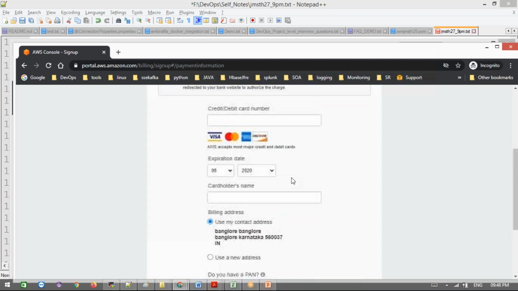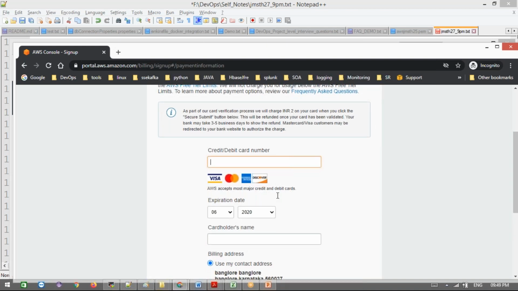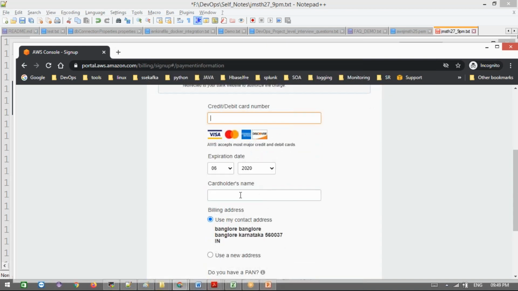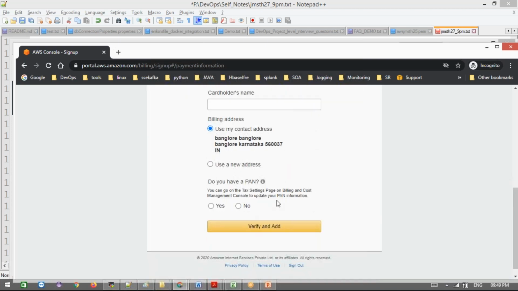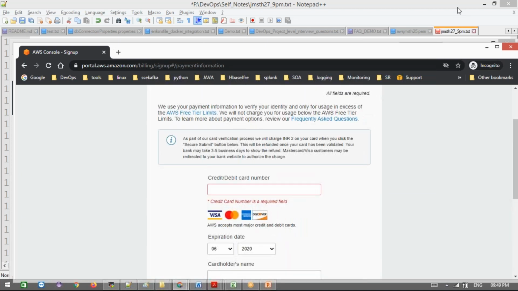Okay, be careful. We need to give the credit card number here, and next the expiry date and holder name and all. And next we need to confirm this, verify. Just 1 second, let me give my details here. I'm going to stop the sharing because I'm entering the credit card details here. Okay, once I'm entering the credit card number,